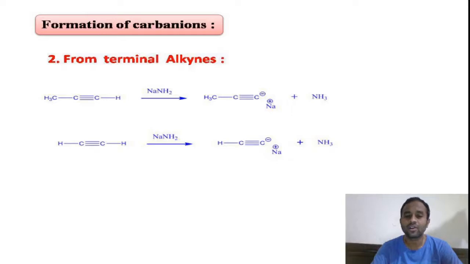Therefore it can easily accommodate the negative charge on it. It is stable. In this way, when the terminal alkynes are subjected to sodamide base, we will get the sodium acetylides, that is the carbon anion, right?